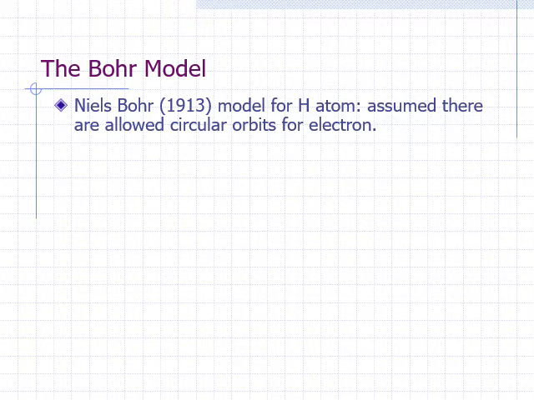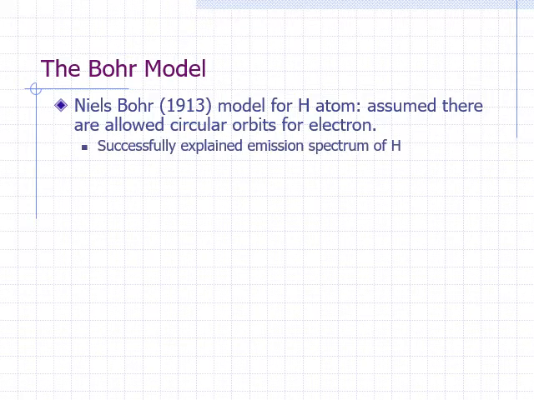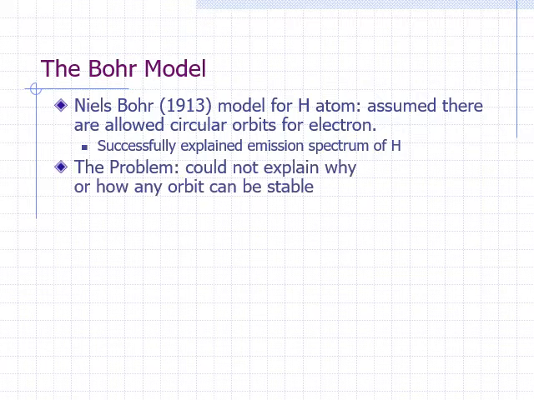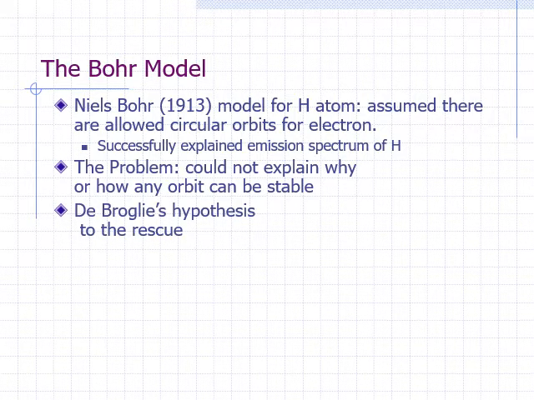Niels Bohr assumed that there are stable or allowed orbits around the nucleus where an electron would not crash into the nucleus. With this assumption, he was able to successfully explain the observed emission spectrum of hydrogen in terms of electrons hopping from one allowed orbit to another. However, he was not able to explain why or how any orbit can be stable. De Broglie's idea of wave-particle duality being applicable to electrons provides a justification for Bohr's allowed orbits.